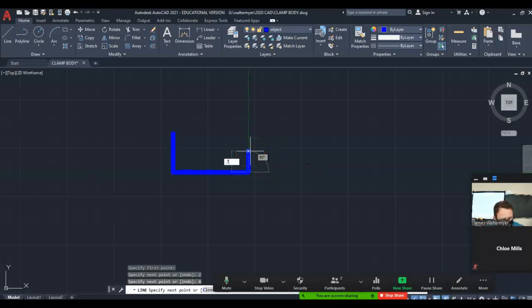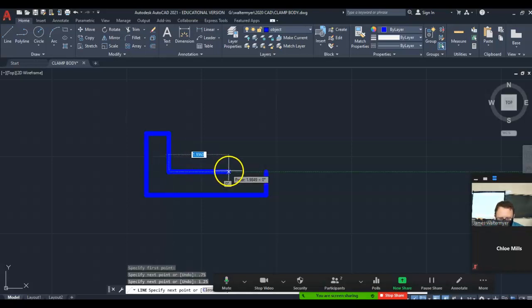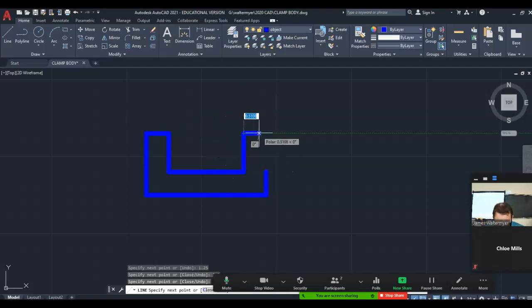Then I'm going to come up 0.75. The angle, it doesn't tell me, so I can't do that yet. I'm going to come back to where I started. This is 0.75. The depth down, this is going to go 1.25. Inside is 2.5. The height is the same as the other side. This length is 0.25, and then I can connect it, and I don't have to know that angle.